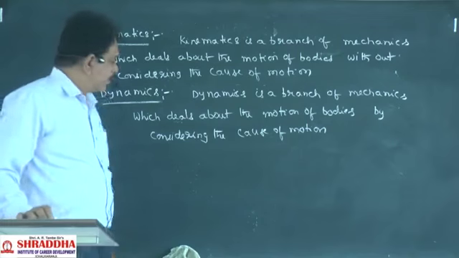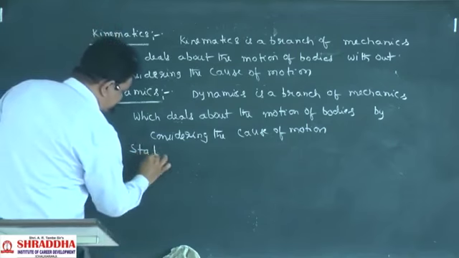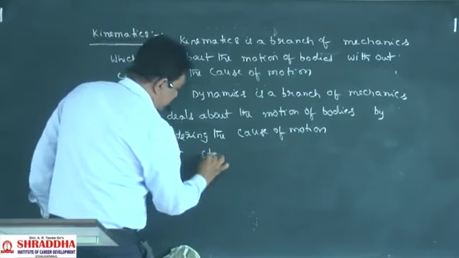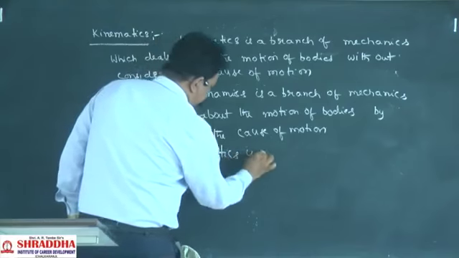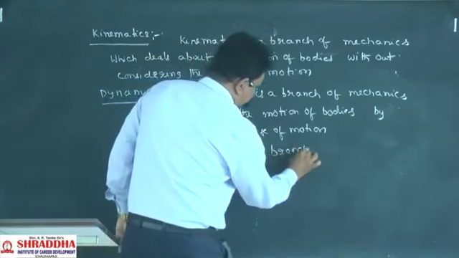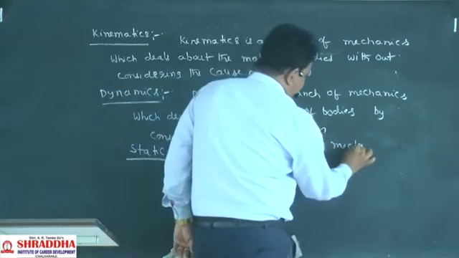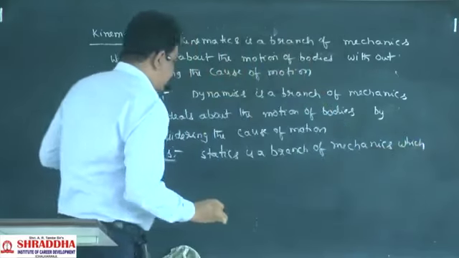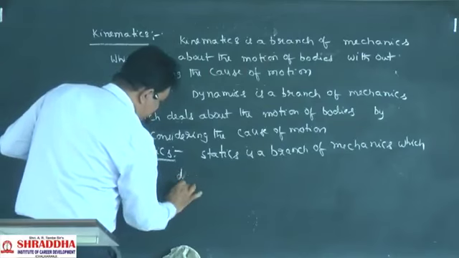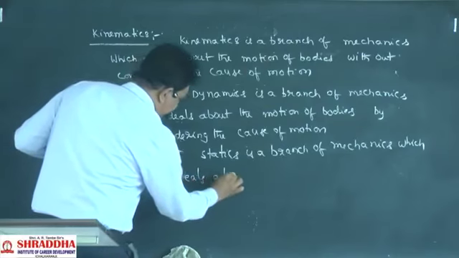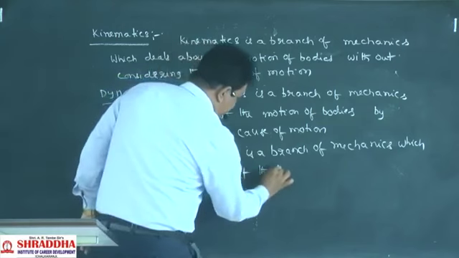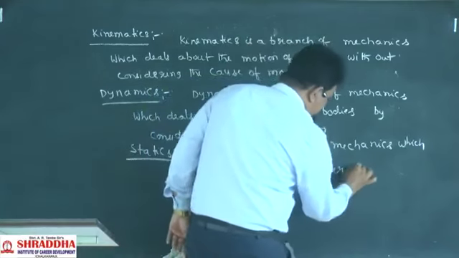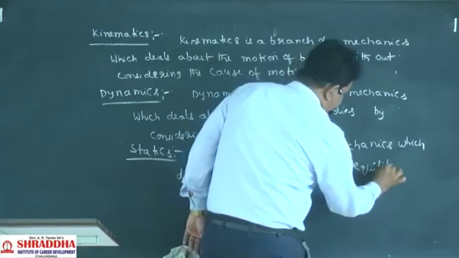Clear understanding? Third one will be statics. Statics is a branch of mechanics which deals about the bodies under equilibrium.